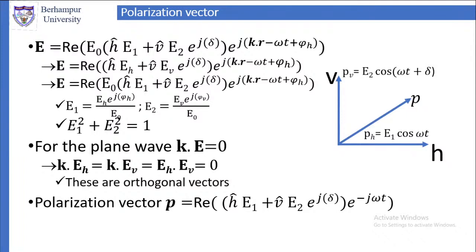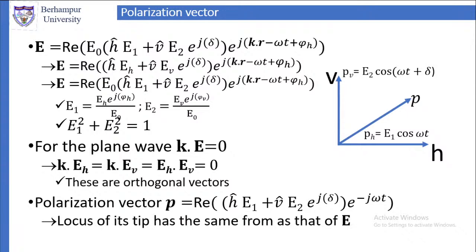Now, if we are describing vector P in this form, then vector P has two components. One is a horizontal component, the other is the vertical component. So if I take the vector P, it will have a horizontal component which we can write as PH. It will also have a vertical component which we can write as PV.